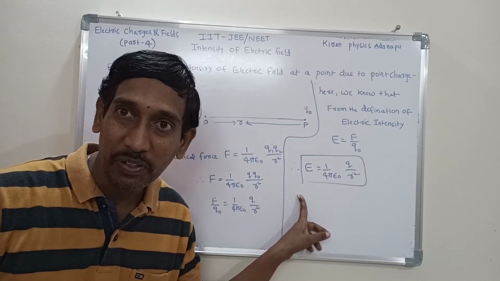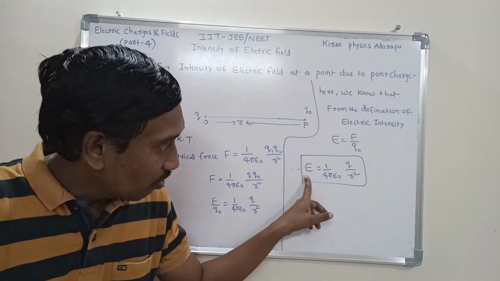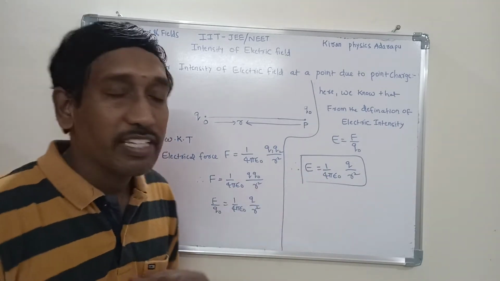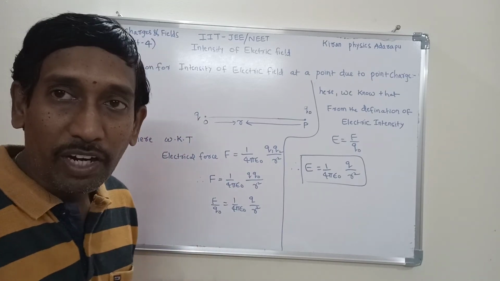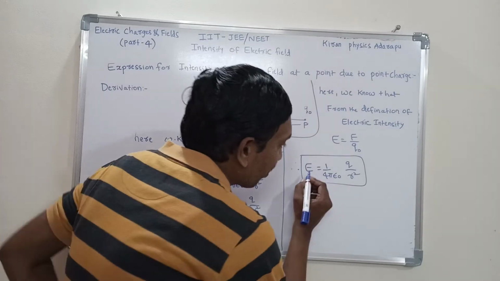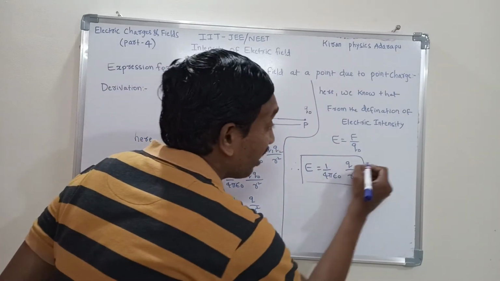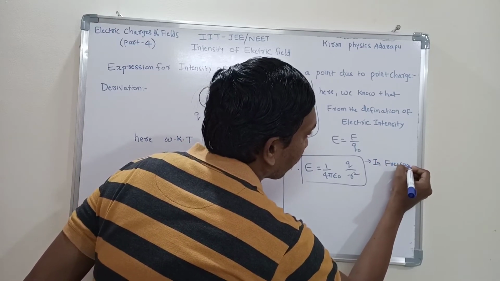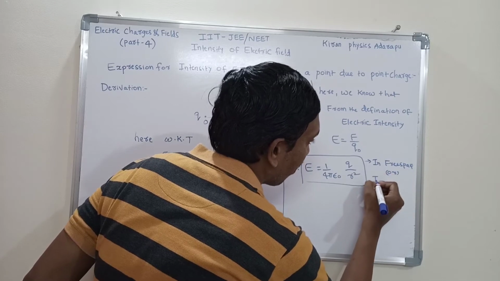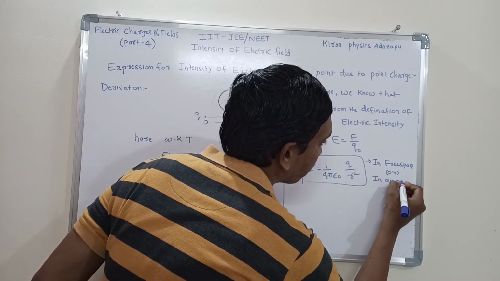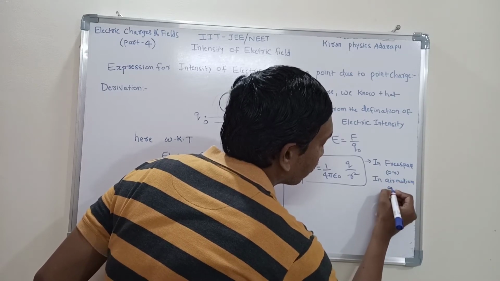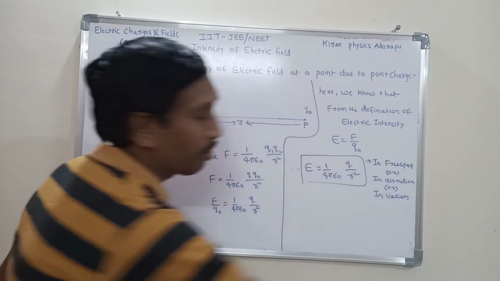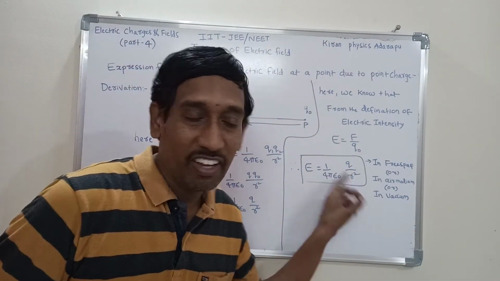Have you understood? Okay now. So E is equal to 1 by 4 pi epsilon naught into Q by R square. This is the expression for electric intensity. Here epsilon naught means what? This is the expression for electric intensity in free space, or in air medium, or in vacuum. So E is equal to 1 by 4 pi epsilon naught into Q by R square.